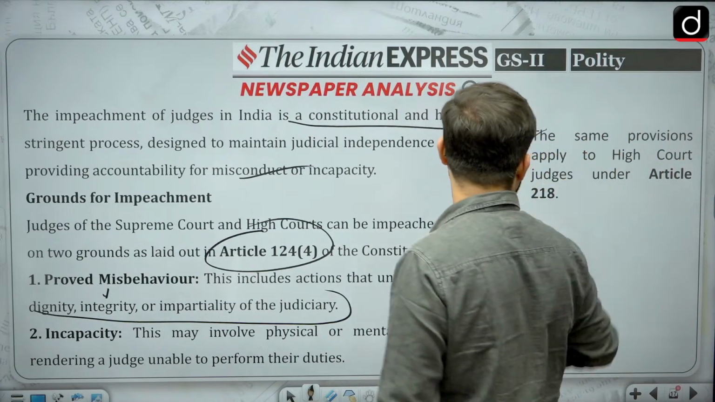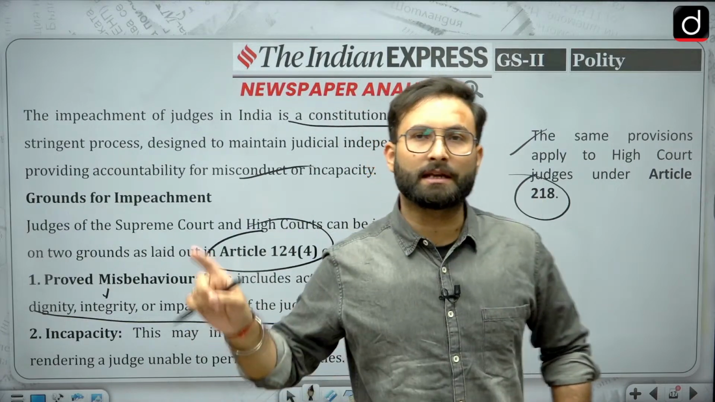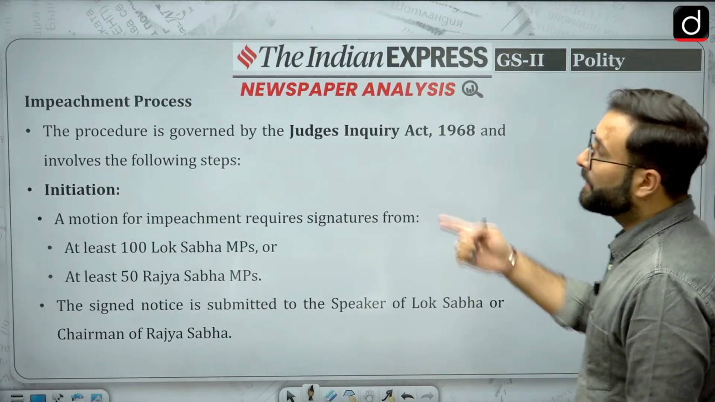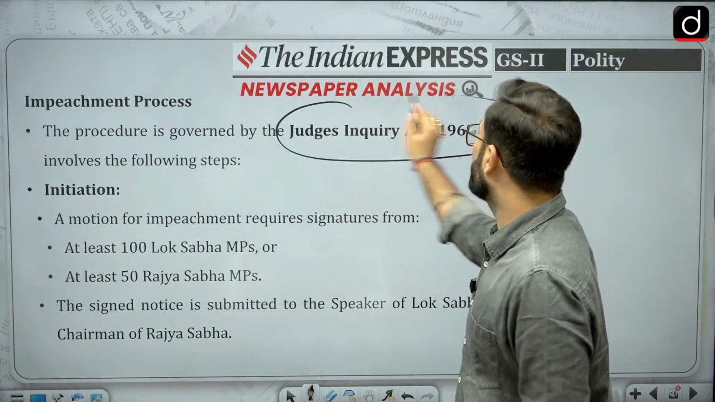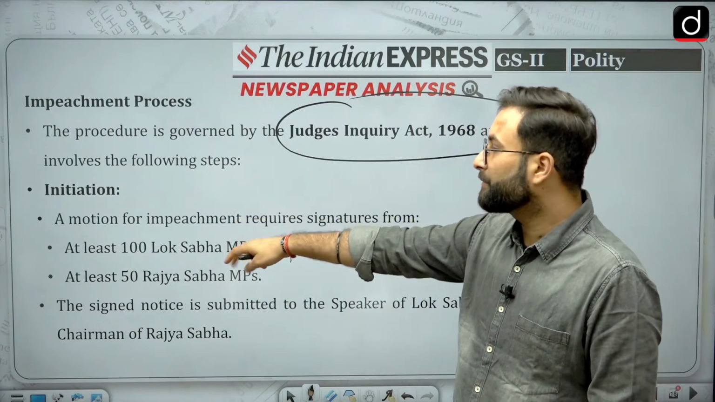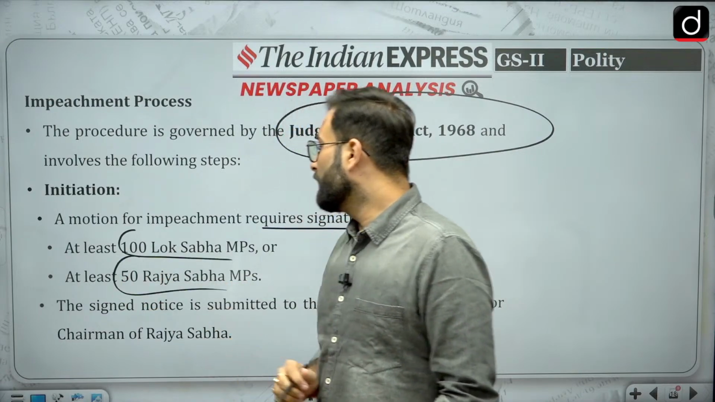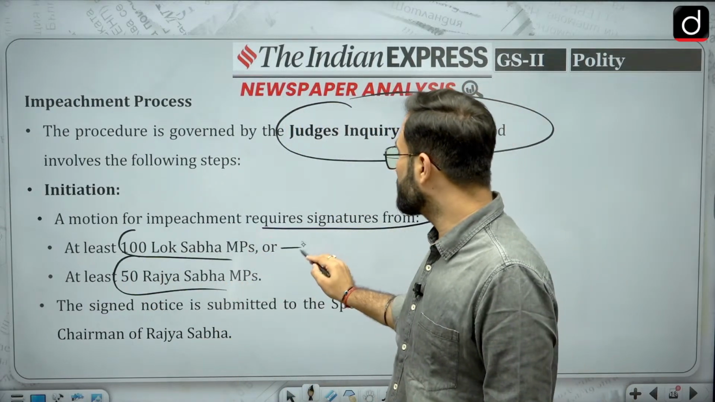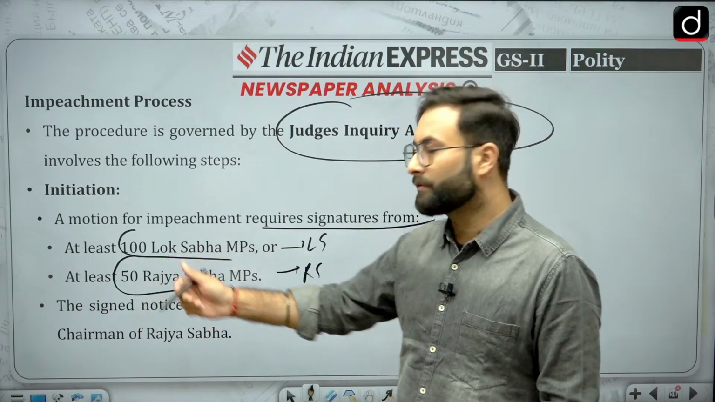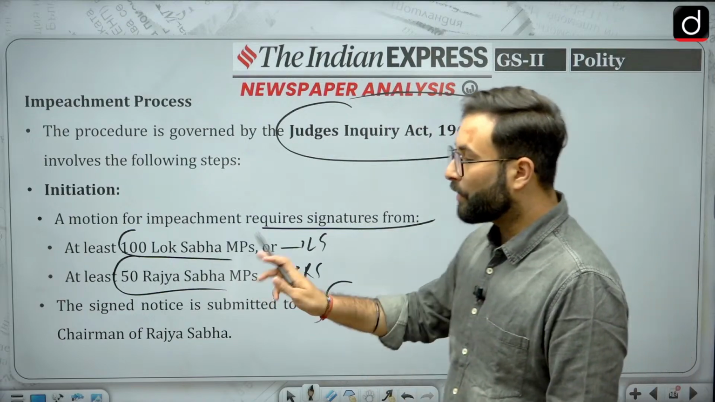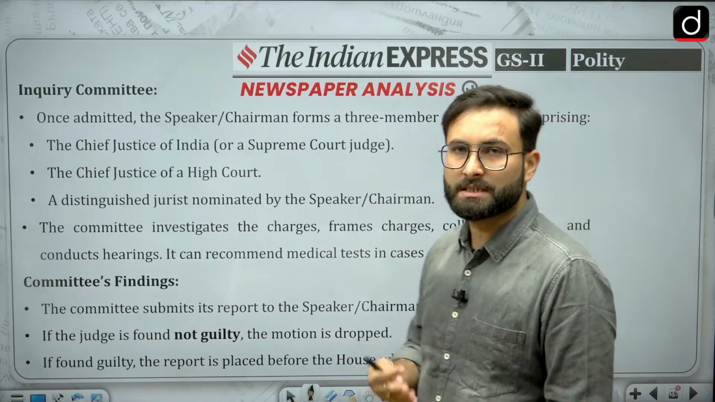Now the same provisions apply to the High Court under Article 218. Okay. Now moving further, if we talk about the impeachment process, the whole process is given under the Judges Inquiry Act 1968. Now here, initiation: there will be a motion for the impeachment, which requires signatures of 100 Lok Sabha MPs or 50 Rajya Sabha MPs. If it is initiated in the Lok Sabha, then 100. If it is initiated in Rajya Sabha, then 50. Once this is signed, it will be placed in front of the Speaker of the Lok Sabha or the Chairman of the Rajya Sabha, in whichever house the procedure is initiated. Okay.